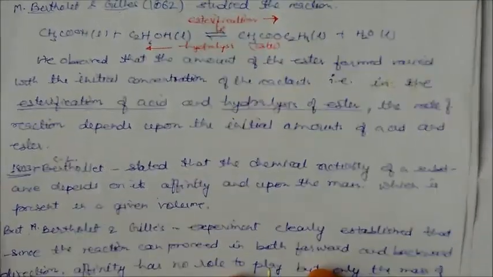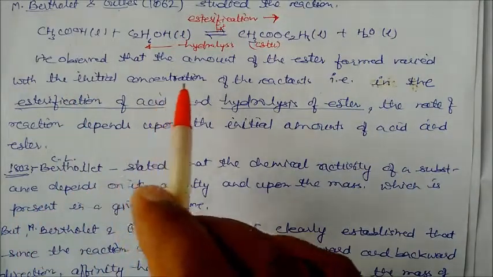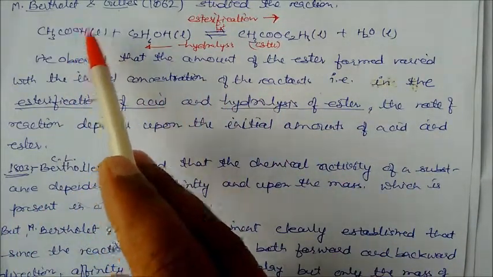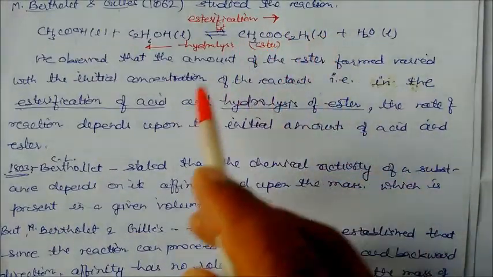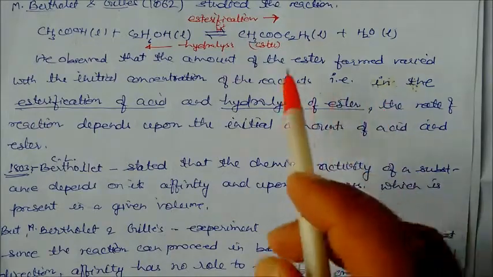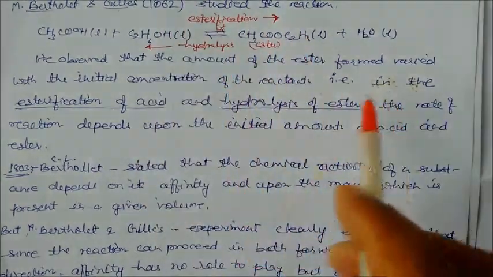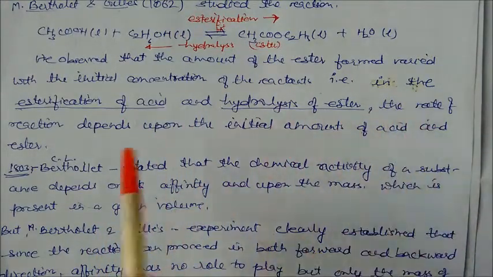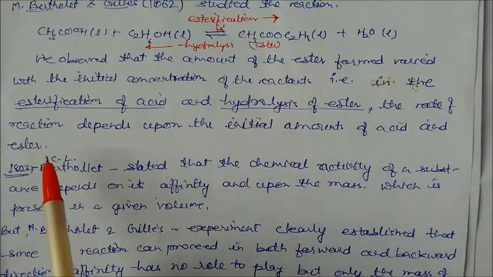Actually, he observed that the amount of ester formed varied with the initial concentration of reactant. Means if you change the reactant, then the concentration of ester will also change, in both directions. That is, in the esterification of acid and the hydrolysis of ester, the rate of reaction depends on the initial amount of the acid and ester.